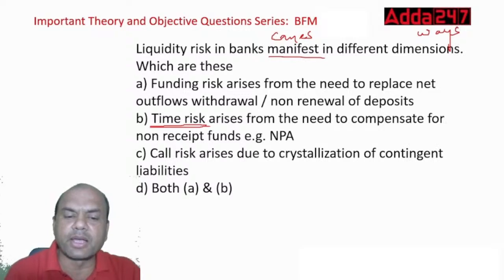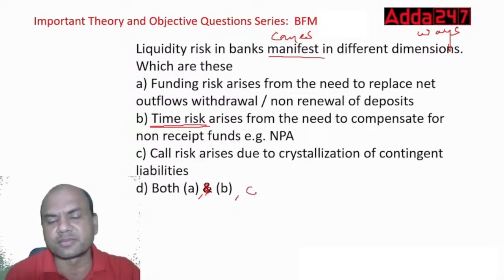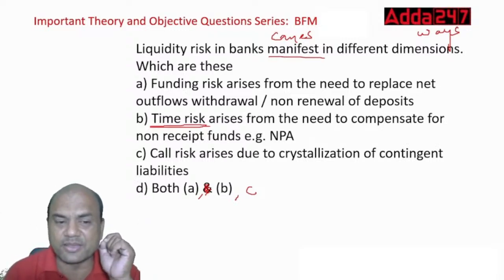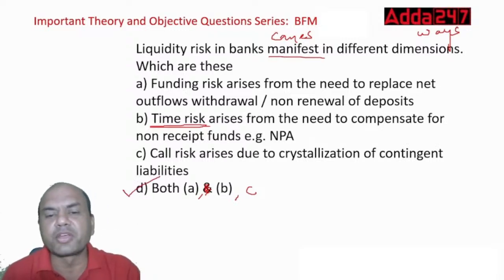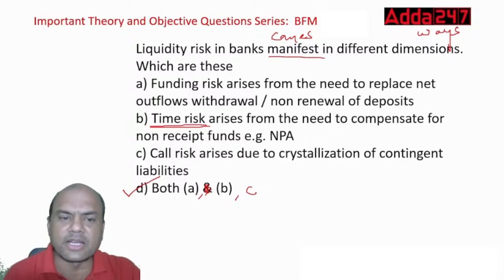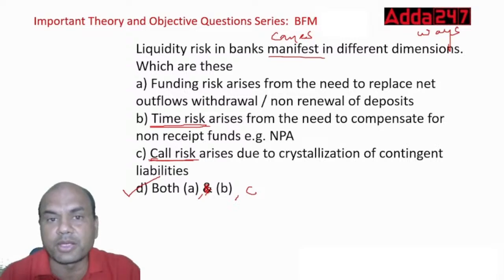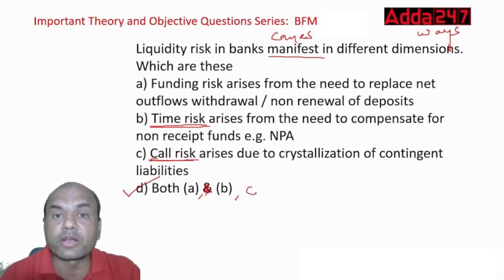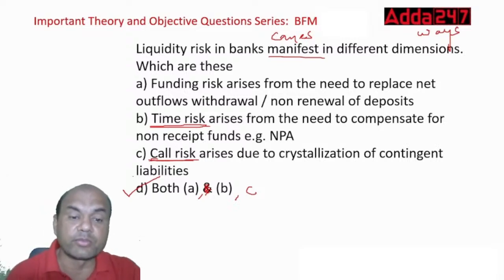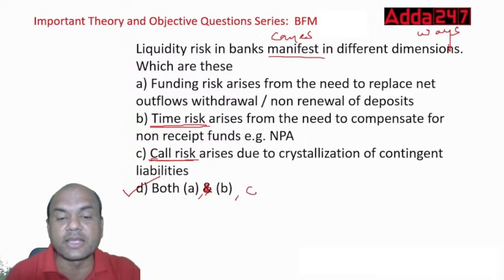Both A and B. Okay, I'll mark it like this: A, B, and C. That is the best answer. Because funding risk is to replace the net outflow, that is correct. Time risk is for compensating the non-receipt of funds, that is also correct. And call risk is also a type of liquidity risk, because if tomorrow there is a huge bank guarantee to be paid by you, from where will you get the urgent funds? So actually it's A, B, and C.